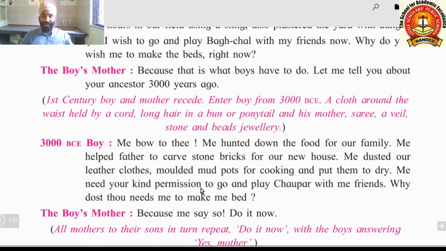Me need your kind permission to go and play chopar with me friends. So here this grammatical change you can see in the language. By this the writer wants to tell us what is the difference between the scenes and between the time.